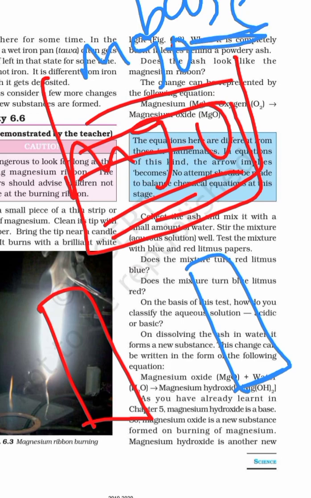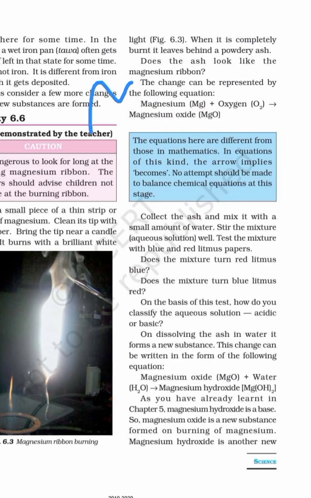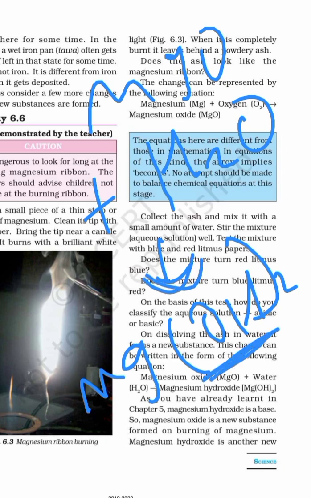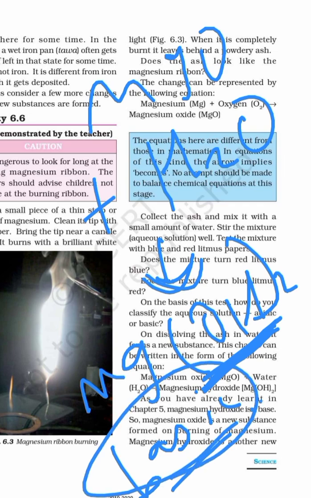It is not acidic, it is basic. Now how do we come to know? First of all, it is basic. Magnesium oxide, if it reacts with water, will give you Mg(OH)2. You have to learn this: whenever OH comes, it is basic.